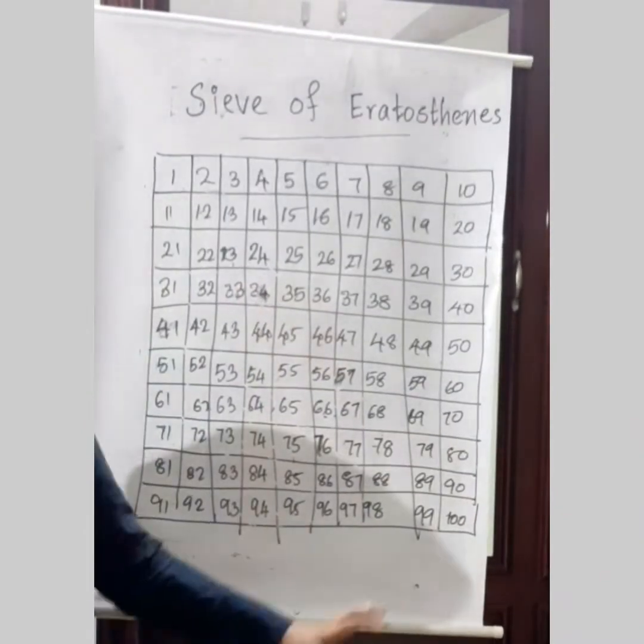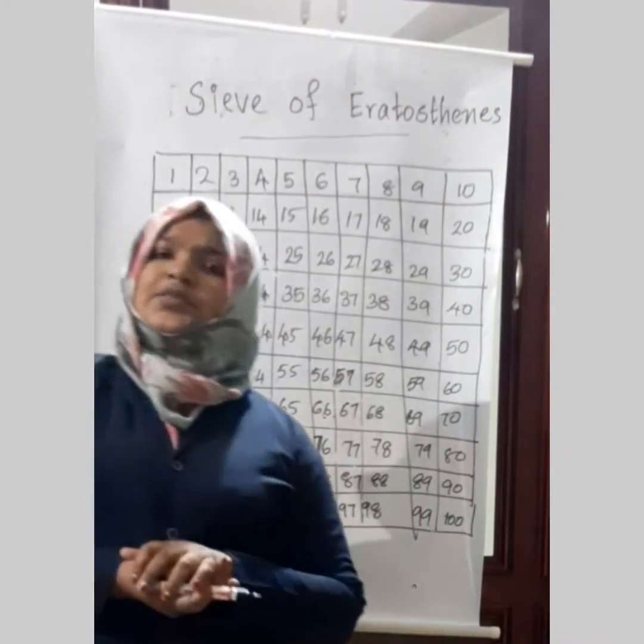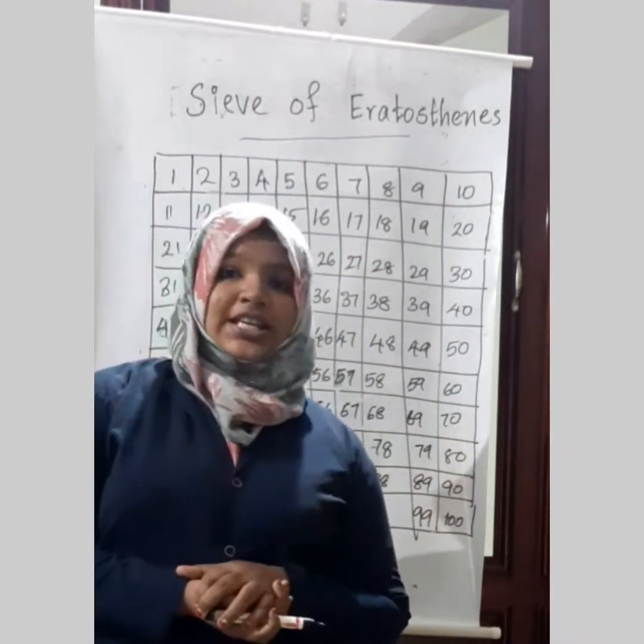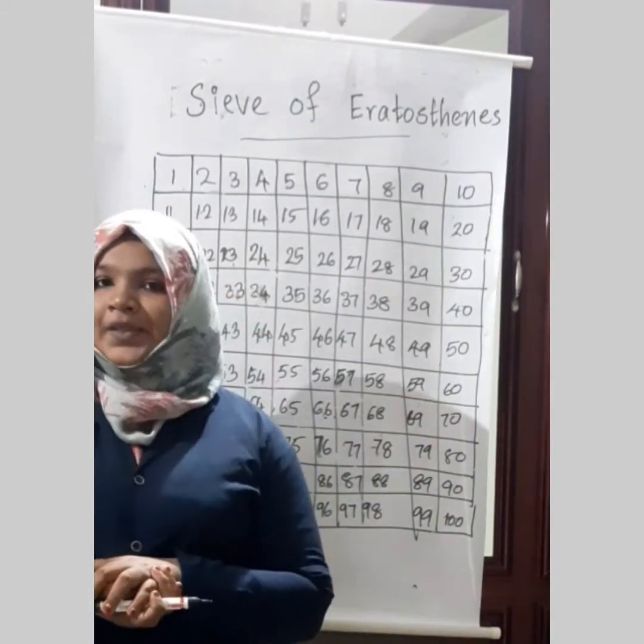So it is a grid which contains the numbers from 1 to 100. Then, who is Eratosthenes? Did you ever hear that name?